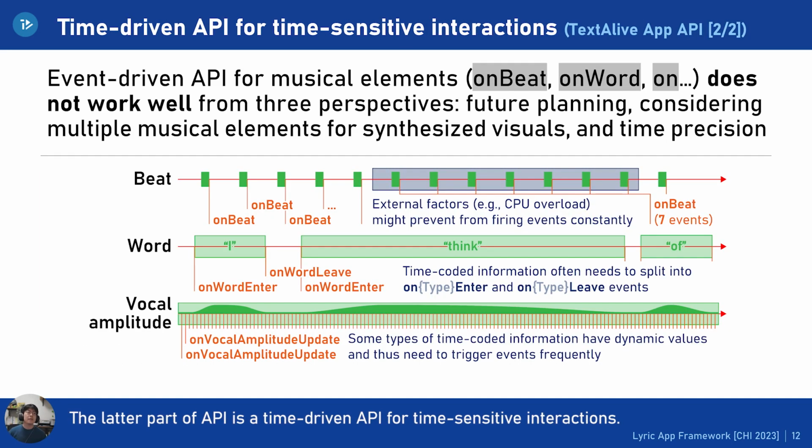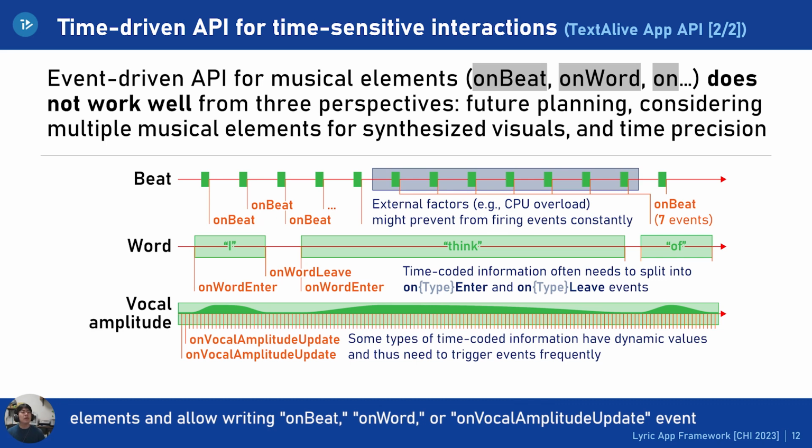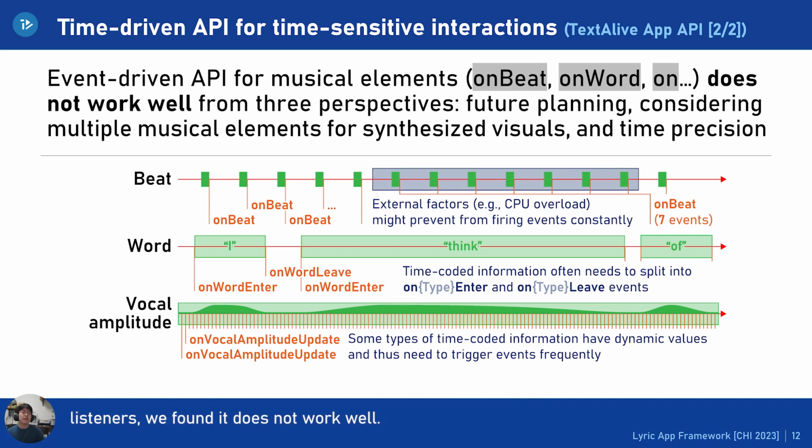The latter part of the API is a time-driven API for time-sensitive interactions. To program visual performances synchronized with music playback, programmers must write code that responds to various musical events such as beats, lyric bars, and changes in vocal amplitudes. While it seems straightforward to define event types for all these musical elements and allow writing on beat, on word, or on vocal amplitude update event listeners, we found it doesn't work well.